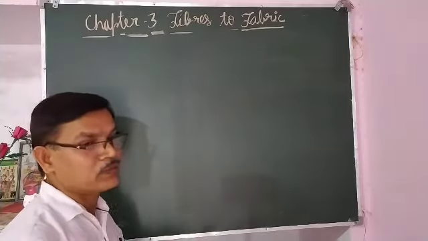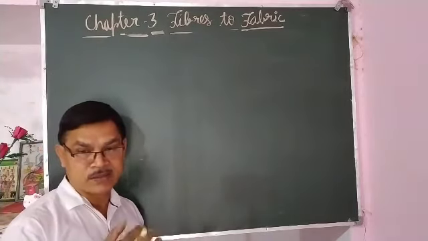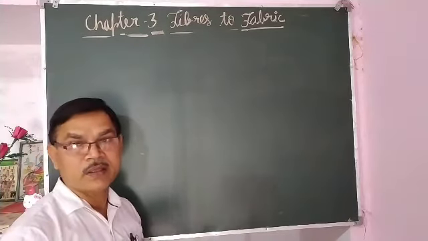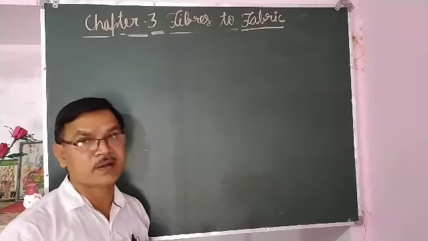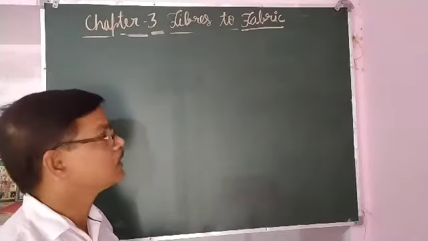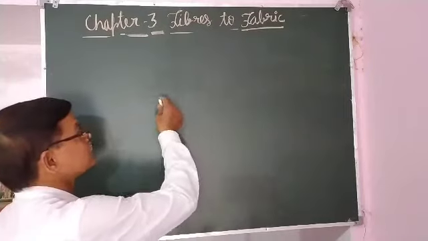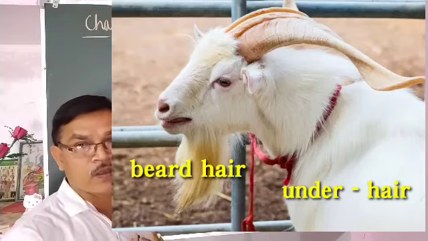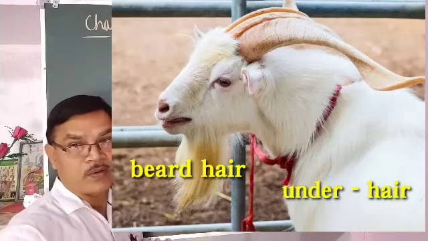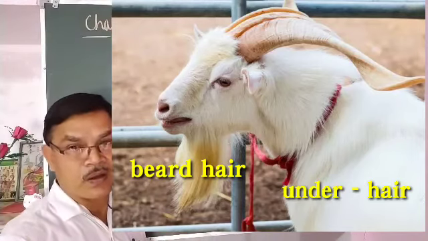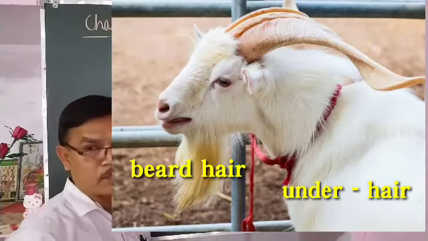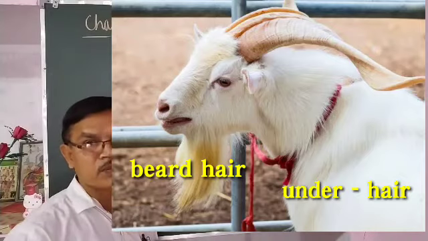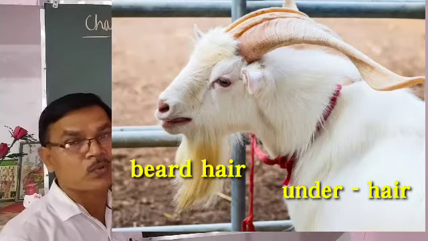Whatever hairs are found on the body of sheep, as on our body, hairs found in different parts of the body have different textures, some are soft, some are coarse. So sheep also have two types of hair, that is coarse beard hair and the soft under fur, that is found close to the skin, and that is only used for the making of wool.